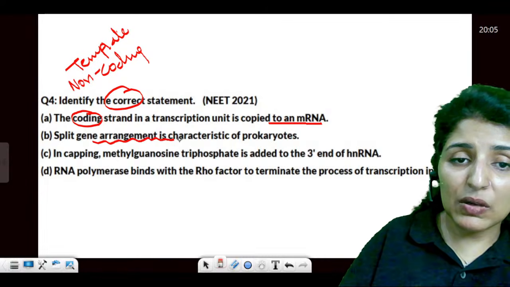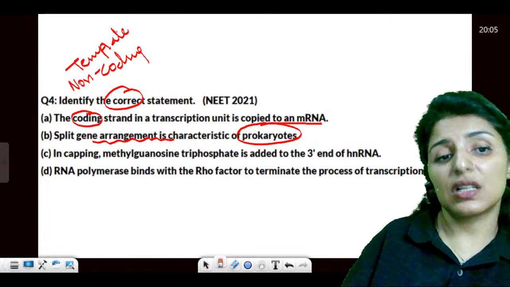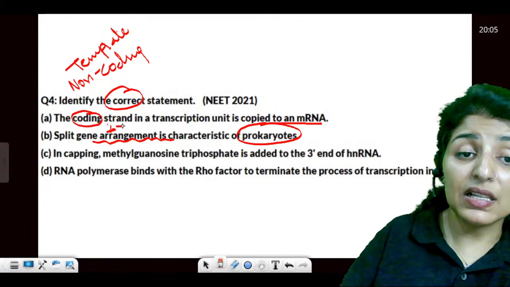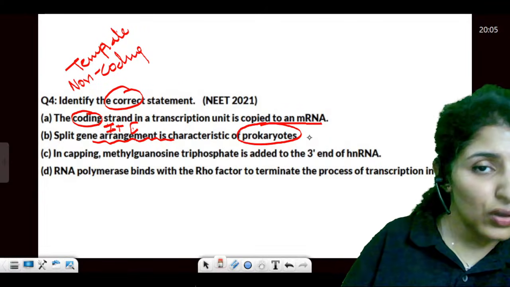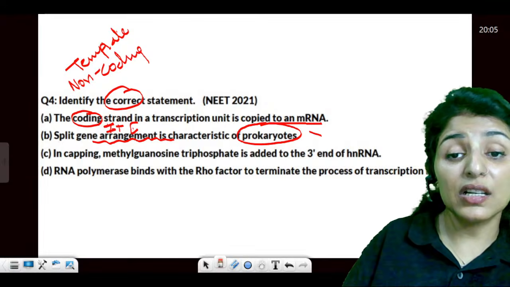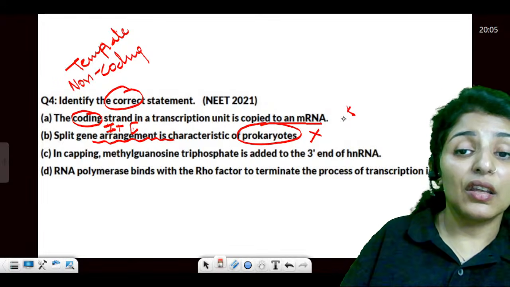Split gene arrangement is a characteristic of prokaryotes. Split gene means there are introns plus exons. So that is a split gene. That is not a characteristic of prokaryotes. It's a characteristic of eukaryotes.